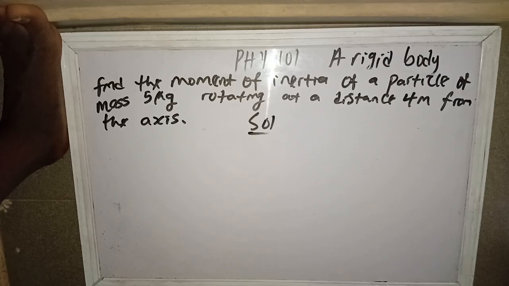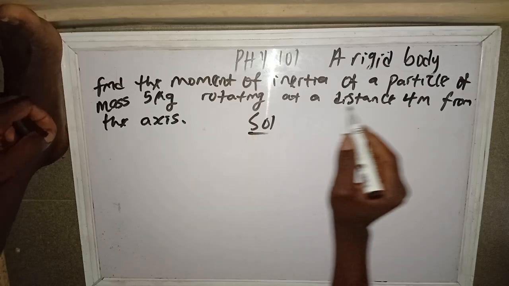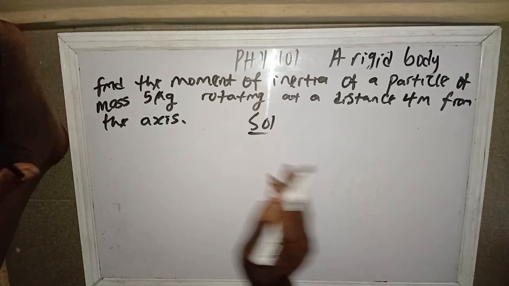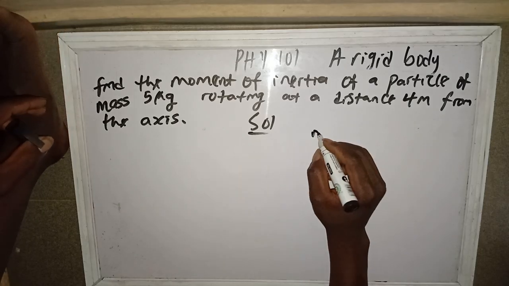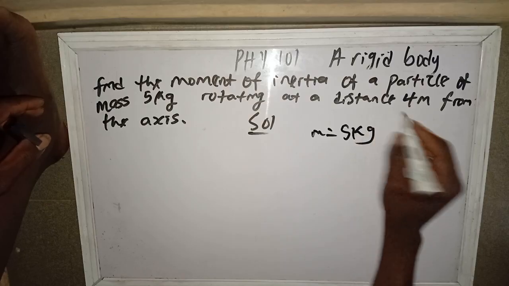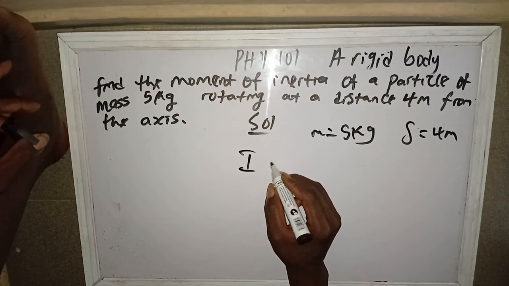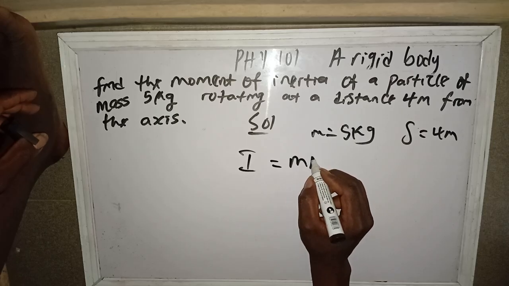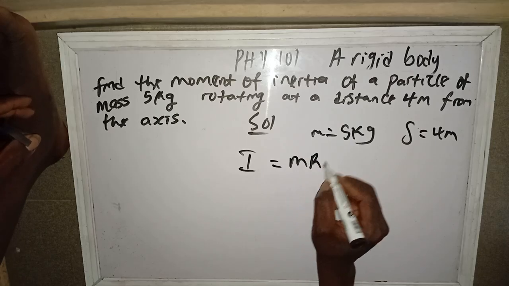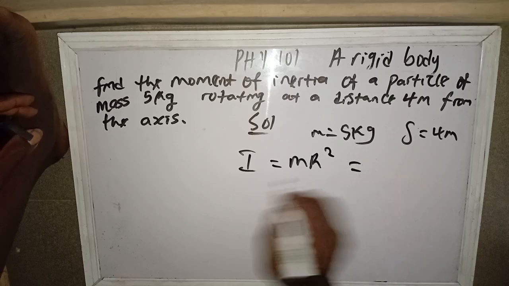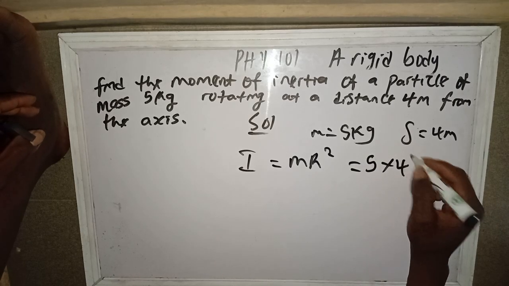Looking at this question now, you should know that this is about a point mass. Moment of inertia of a particle mass. This is a point mass, so our m equals 5 kg, distance equals 4 meters. For a point mass, you know I equals m r squared. What's our m? 5, times 4 squared.